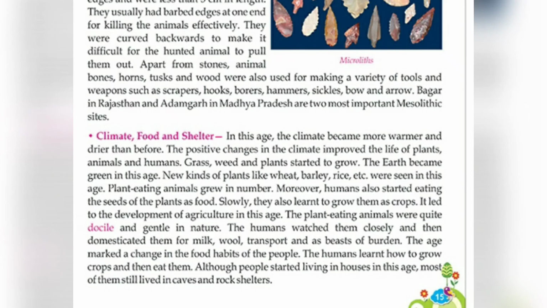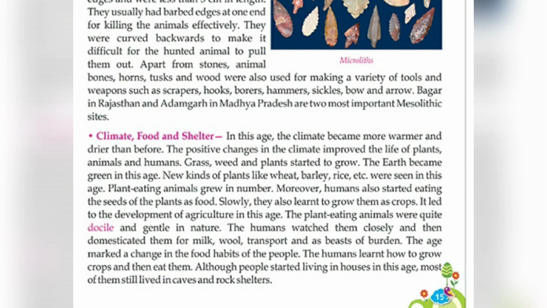The plant eating animals were quite docile, meaning easily handled and gentle in nature, calm and not wild.